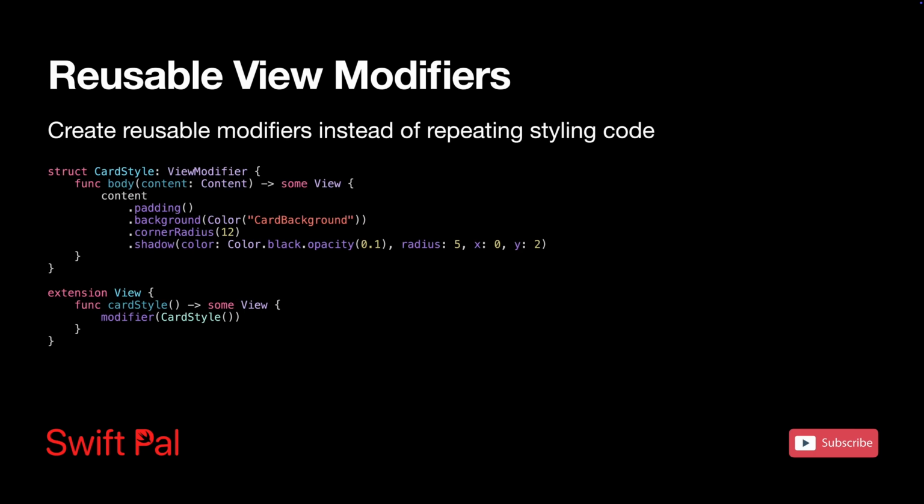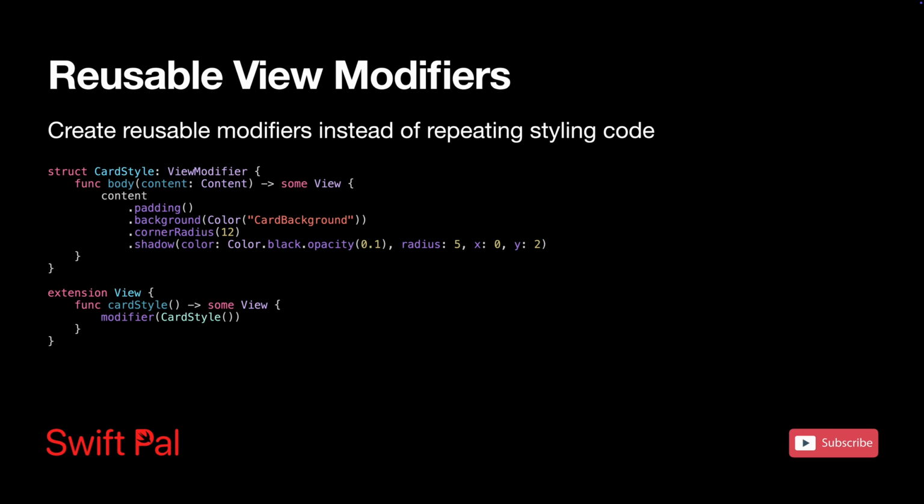Now, reusable view modifiers is where things get really smart. If you find yourself copying and pasting the same styling code over and over, stop. You're doing it wrong. SwiftUI's ViewModifier protocol lets you package up common styling patterns into reusable components that makes your app code cleaner and your design more consistent.